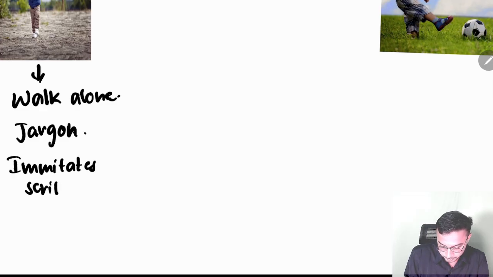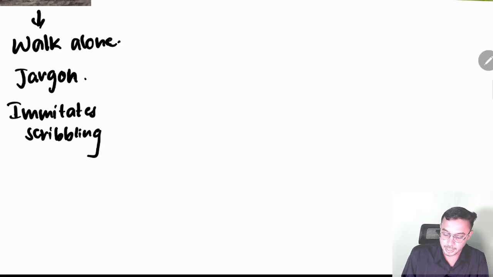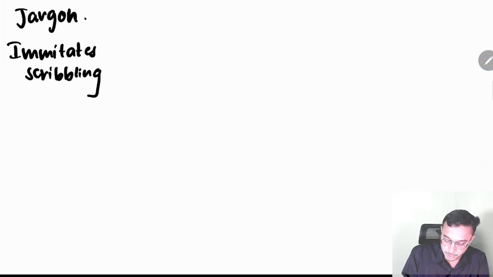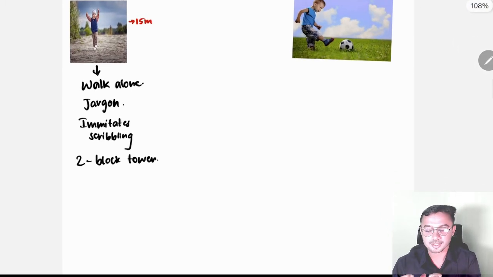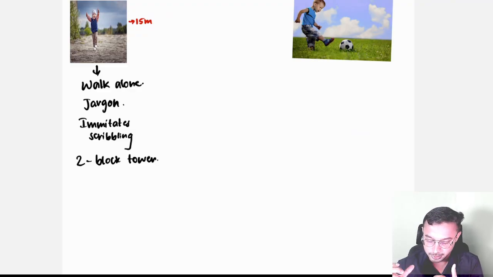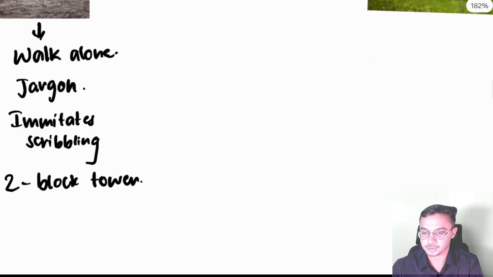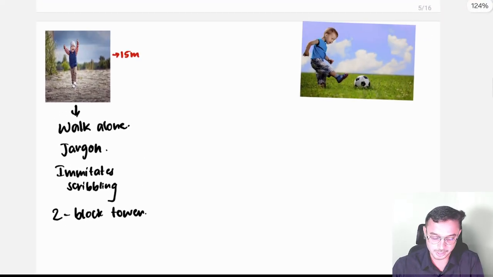Scribbling, okay. This is about 15 months. And one more important milestone is the 2 block tower at 15 months. These are all the milestones. The baby can walk alone, jargon will come, scribbling, and a 2 block tower, okay. These are all the milestones which come under 15 months.